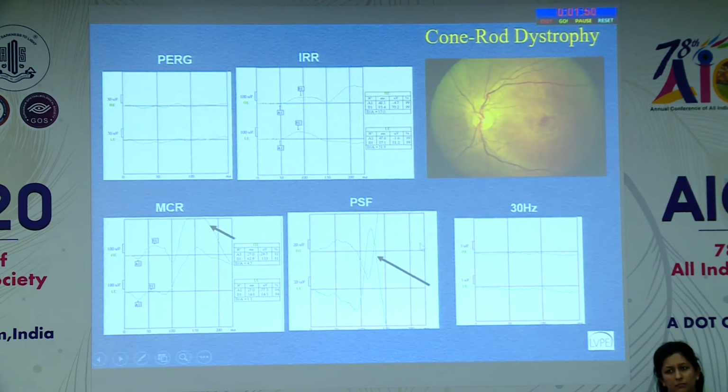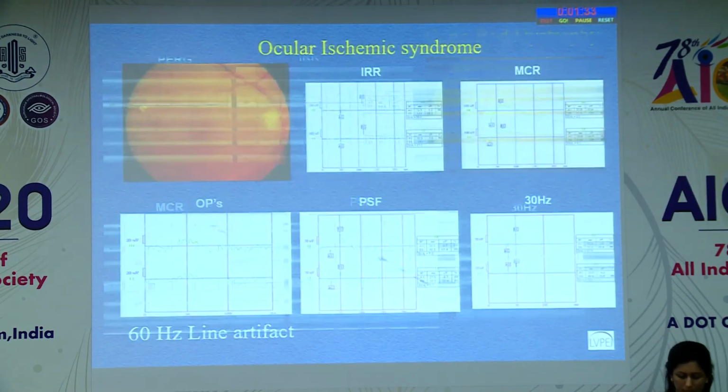So again, patients who have cone dysfunctions will have a lot of these artifacts. They will keep on coming up and they will look like waveforms. And sometimes they can be reproducible also. It's not that the patient can just blink at the same time every time. You can have reproducible artifacts also, but the timing will tell you that this is not a true response.